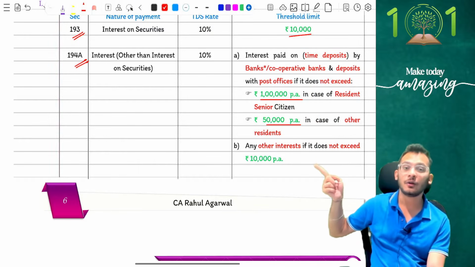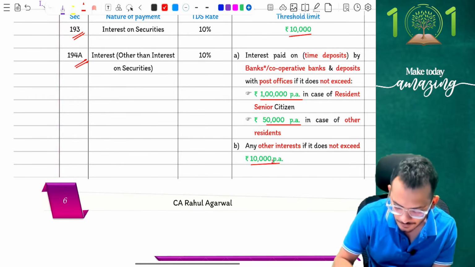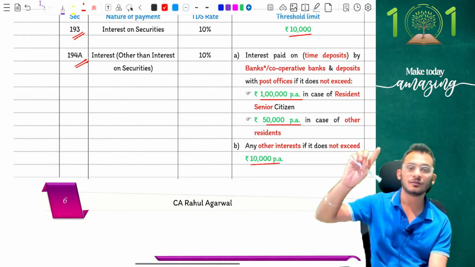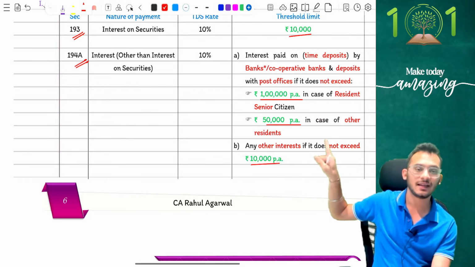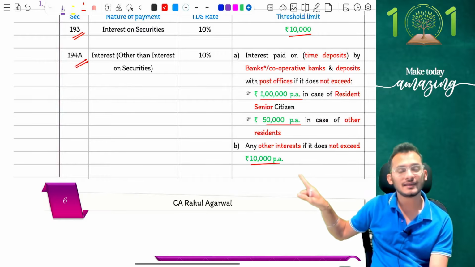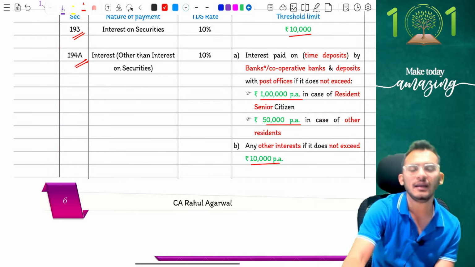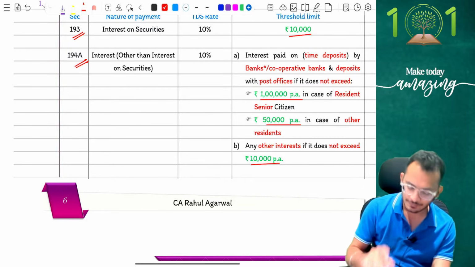If you are going for normal interest from company deposits and so on, then the limit has now jumped to 10,000 rupees. Earlier this was 5,000 rupees. Now it has become 10,000 rupees. So what is 194A saying? For fixed deposits, a normal person will get up to 50,000 rupees with no TDS, and 1 lakh rupees for senior citizens. Interest coming from company deposits will have 10,000 rupees of no TDS under 194A. If you cross these limits, go for 10% accordingly. That is what the limits are.